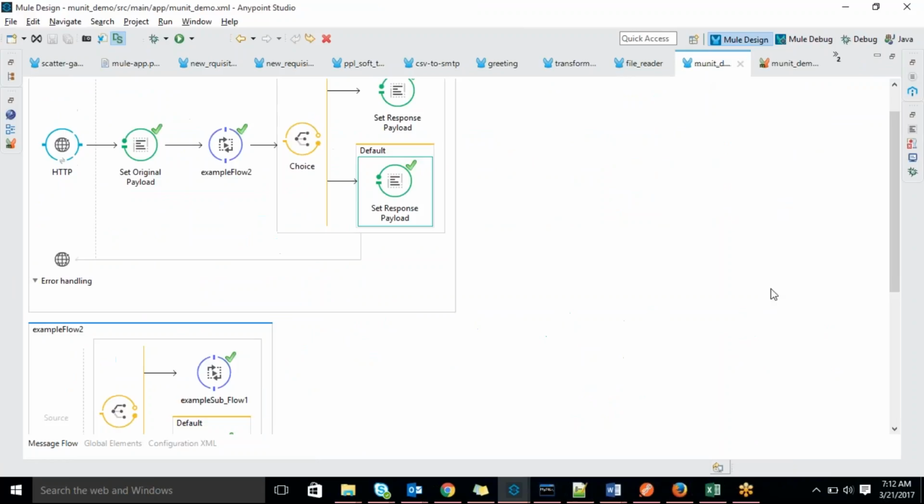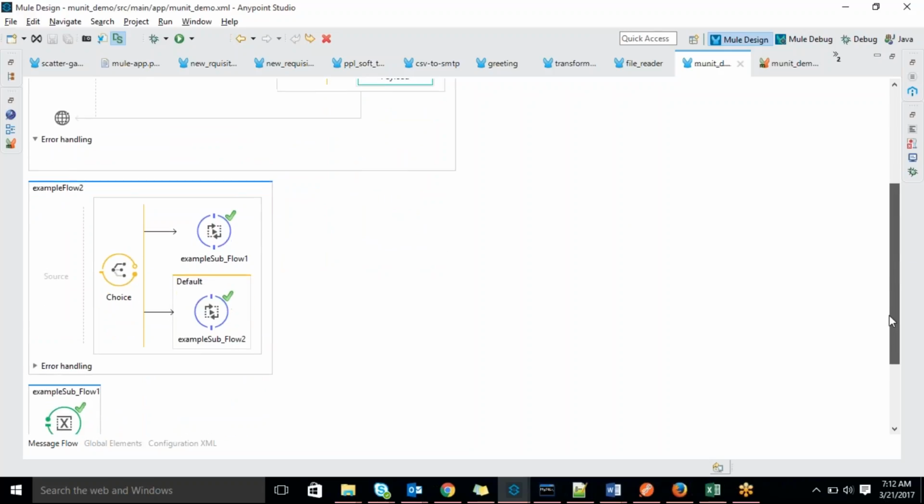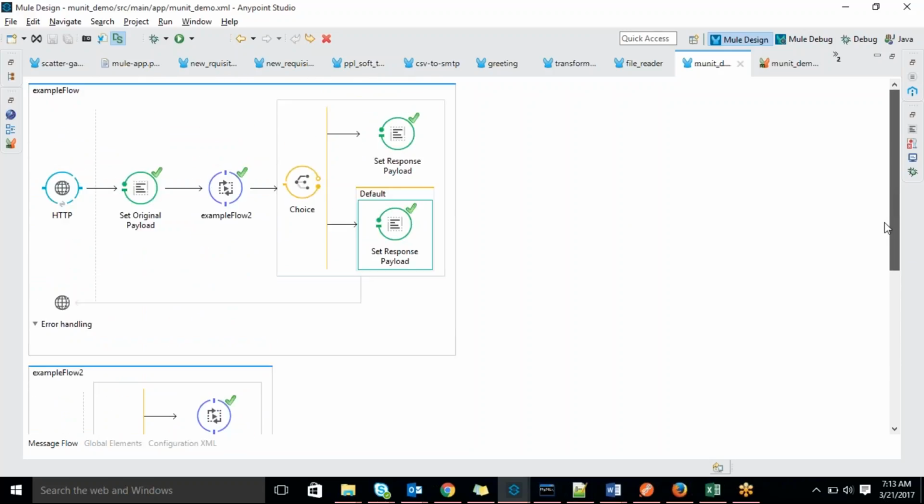Any doubts on this flow? You are using two things here that we didn't use in earlier sessions. One is the flow reference. The next one is the choice, which we also didn't use, I guess. So these are two new things: the flow reference and the choice condition.